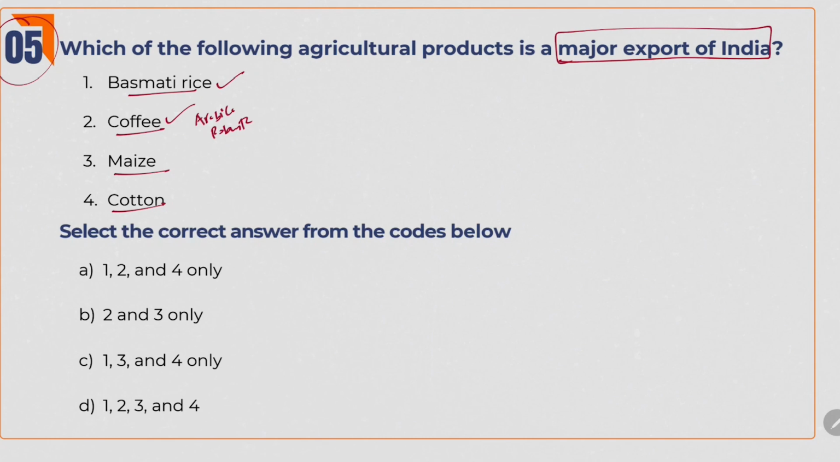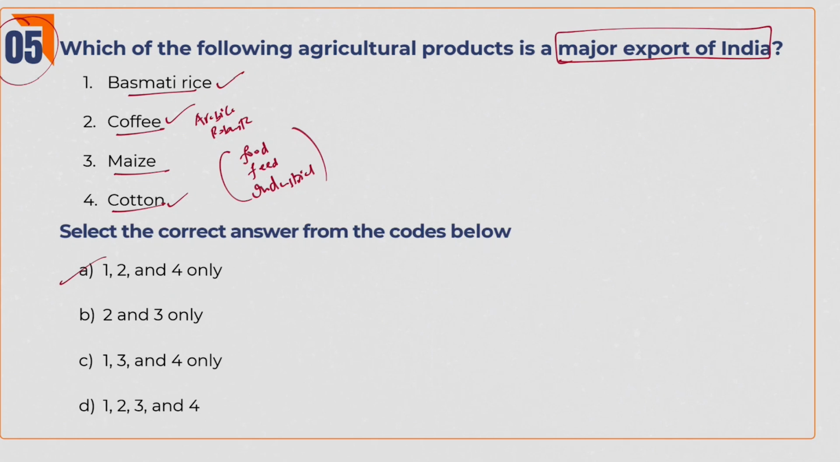And coming to maize, yes, we produce a lot of maize, but it is largely consumed domestically because for food purpose, for feed purpose, for industrial purpose, we only use significant quantity. There is nothing much to export to other countries. And coming to cotton, since Indus Valley civilization, we know that we are the major producer and exporter of the cotton. So answer is 1, 2 and 4. Here you have to remember that though we produce a lot of maize in India, we are not that significant exporter.